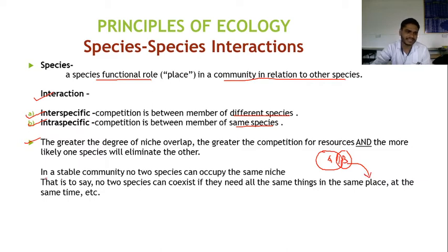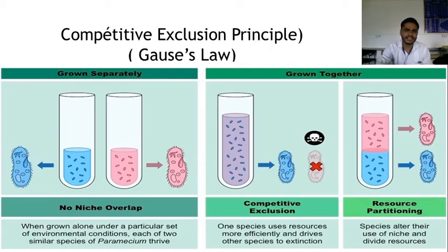Next point, it is a stable community. No two species can occupy the same niche, that is to say, no two species can coexist if they need all the same things in the same place at the same time. Then the next one is a diagrammatic representation. Here are some pictures, this is the first picture, and on this side is the second picture.